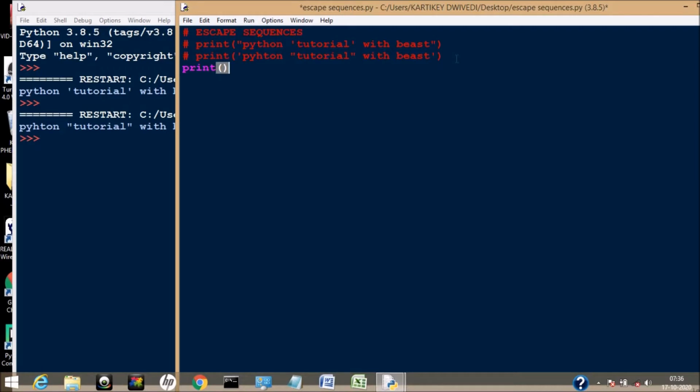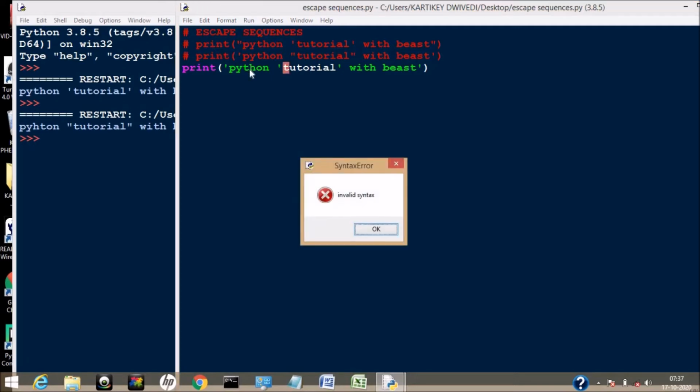Print single quote Python tutorial with Beast, and the tutorial I want in single quote. Control S, function F5. See, invalid syntax has come.